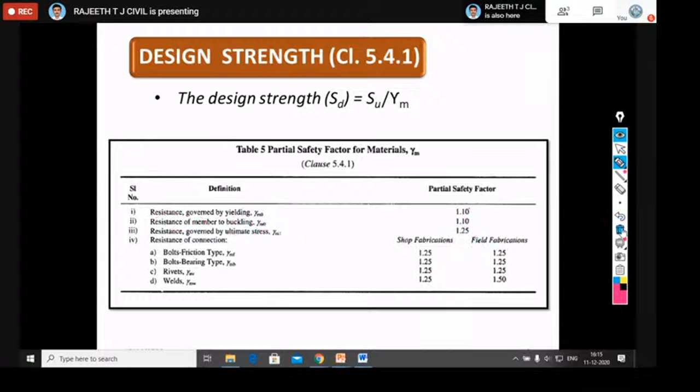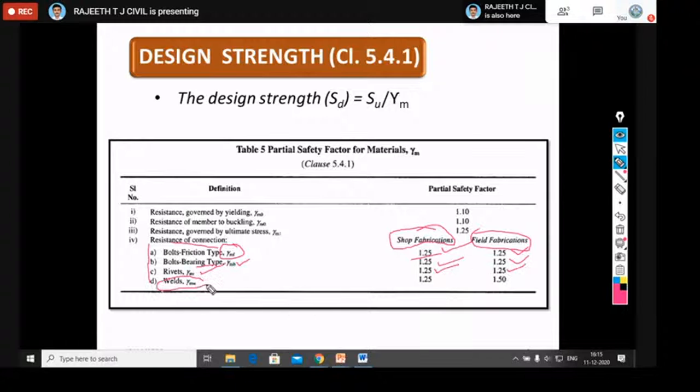Similarly for connections, resistance of connection has two categories: shop fabrication and field fabrication. For shop fabrication, gamma mf for bolts of friction type is 1.25, both shop and field fabrication. If it is bearing type bolts, you take 1.25 again. If it is rivets, it is also 1.25.